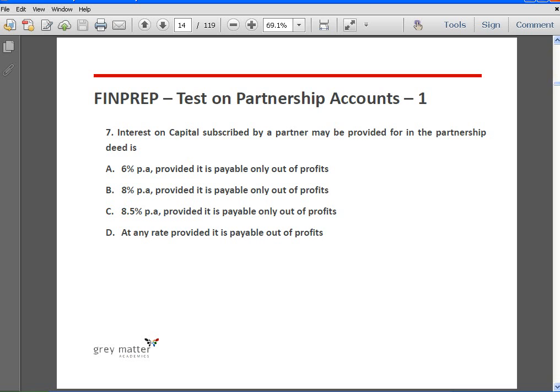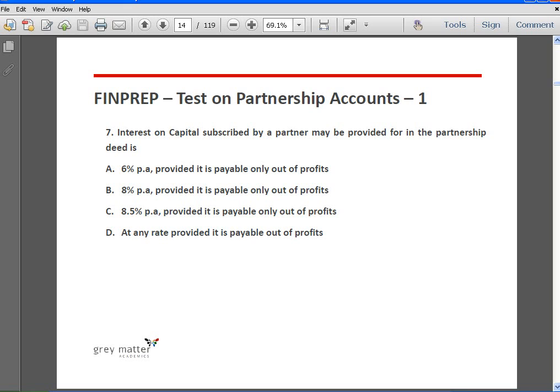Next. Interest on capital subscribed by a partner may be provided for in the partnership deed. There is no limit on the interest on capital that can be provided. It can be any rate, but the condition is that interest on capital can be paid, or credited to the partner's capital account, only when the firm has made profits. In case a firm has made losses, it cannot pay interest on capital to its partners.